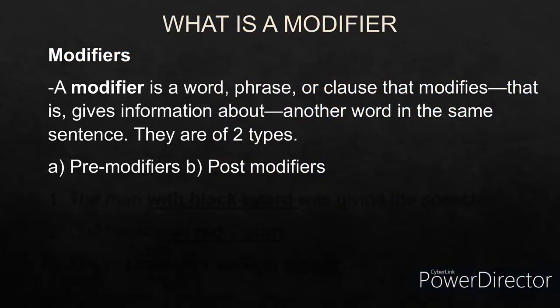Before actually going into the video, I would like to explain what a modifier is. A modifier is a word, a phrase, or a clause that provides extra information about or describes another word in the same sentence. I repeat, a modifier is a word, phrase, or clause that gives extra information about another word in the same sentence. There are two types of modifiers, pre-modifiers and post-modifiers.